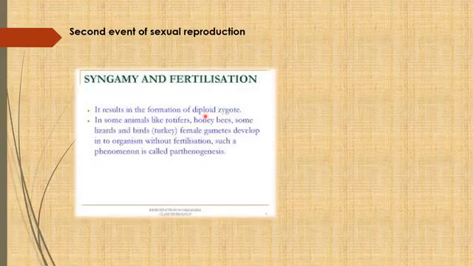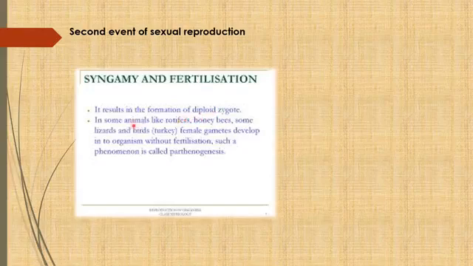Now you know the gametes are haploid. So the male gamete is haploid, and the female gamete is also haploid. When two haploid gametes fuse, they make a structure that is diploid, and that we call a zygote. Now there is a very unique phenomenon that takes place in some organisms.